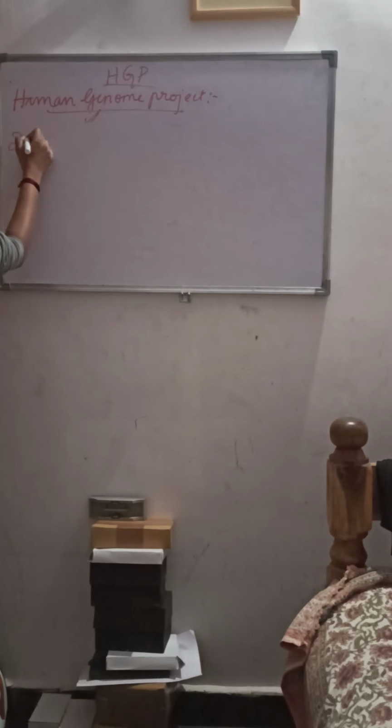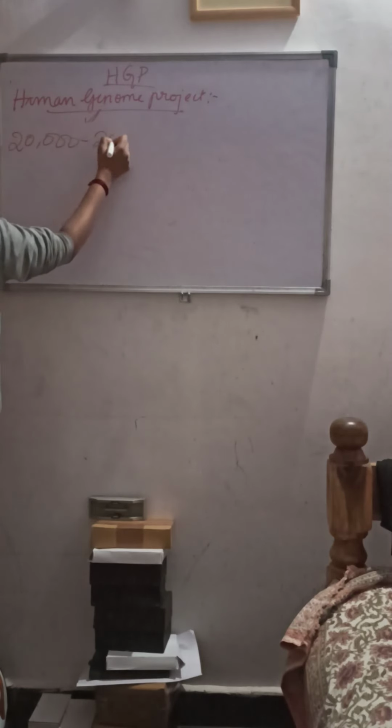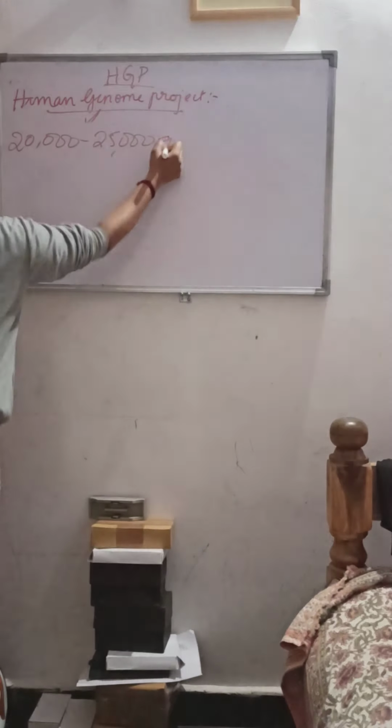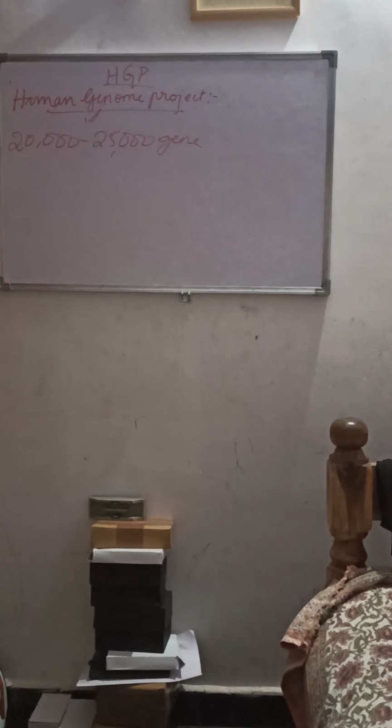That is 20,000 to 25,000 genes in the what? In the human DNA. It will also determine the sequence of the 3 billion base pairs present in human DNA.